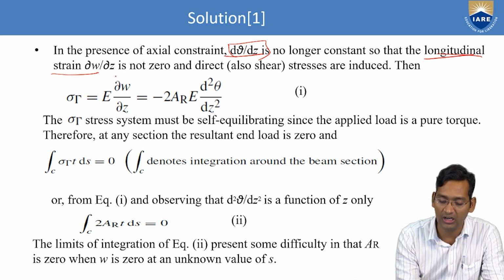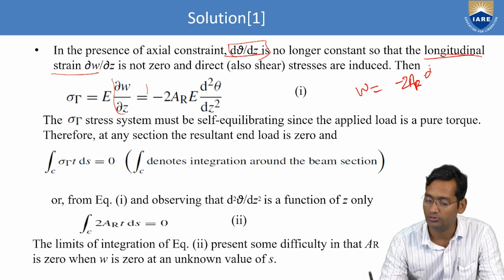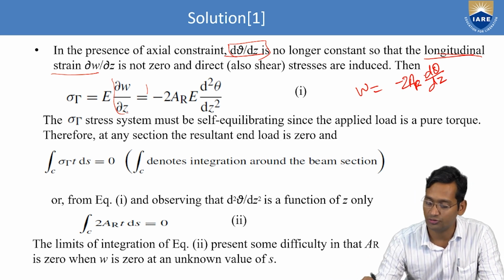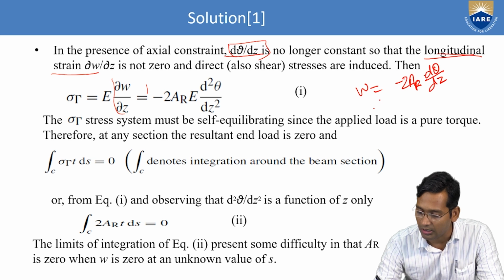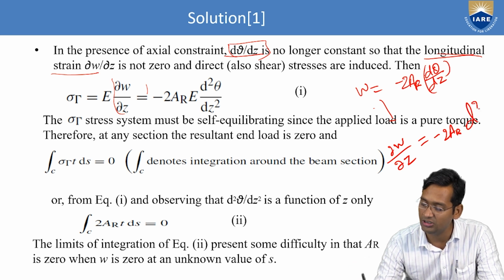After putting the value of w, what was w? w equals minus 2AR into dθ/dz. Now we differentiate, because we require ∂w/∂z. So ∂w/∂z equals minus 2AR, which remains constant, and the differentiation of dθ/dz becomes d²θ/dz².